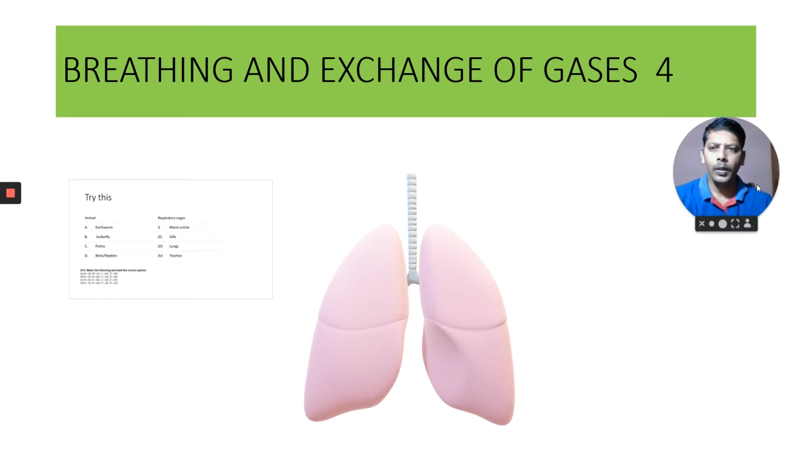Up to now, we have completed three parts of breathing and exchange of gases. In the first part, we discussed the different types of respiratory organs in different animals. In the next part, we discussed the human respiratory system up to the larynx. Then in the third part, we learned about the trachea, bronchi and bronchioles. In this part, our focus is on the lungs. We are going to study the lungs.